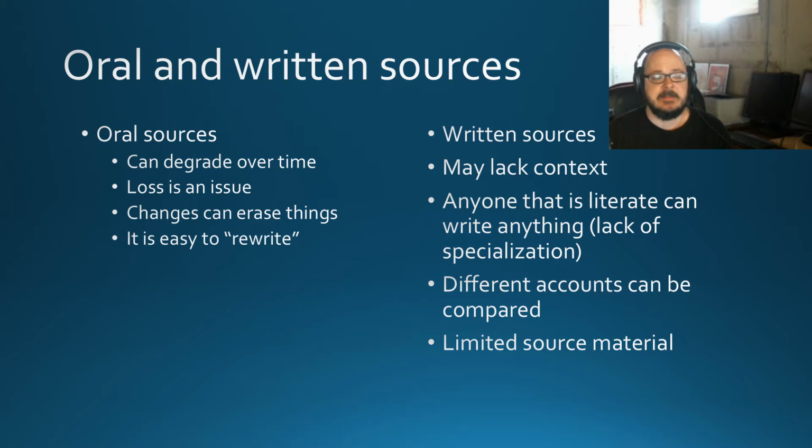The other thing that's sort of an advantage of written sources is if we have two competing accounts, we can compare those. And if we can build up enough context, we can start making decisions about which one's probably more accurate, or even if they're both partly accurate. And of course, as mentioned before, with written sources, we get a limited source material to things that have actually been written down. Not only written down, but written down and not lost. So we only have the written sources that have not been destroyed or lost over time.